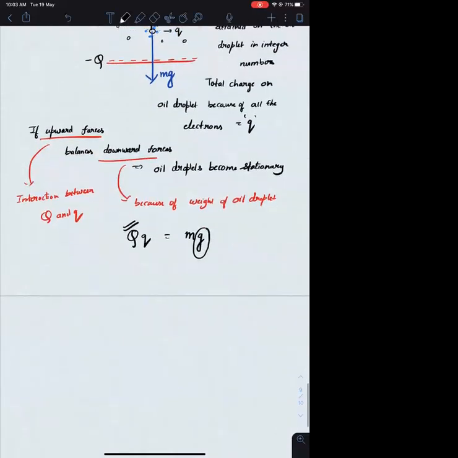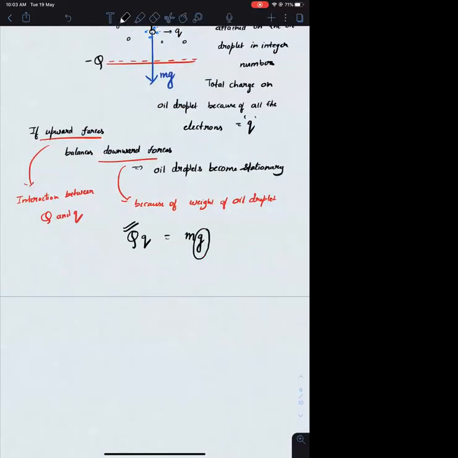What is small q? Charge. The charge on the oil droplet, is it a known quantity or an unknown quantity? Unknown quantity. It depends upon the total number of electrons attached onto the oil droplet. Depending upon the number of electrons, this q will vary. The more the number of electrons, the more the value of q will be. The fewer the electrons, the less the value of q will be. As of now, this q is an unknown quantity, and this is what we are trying to find.